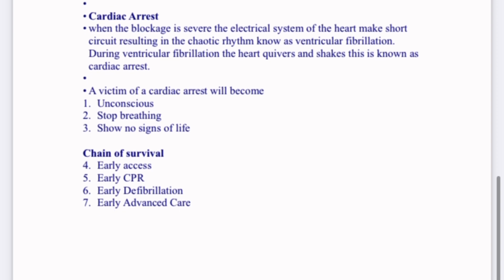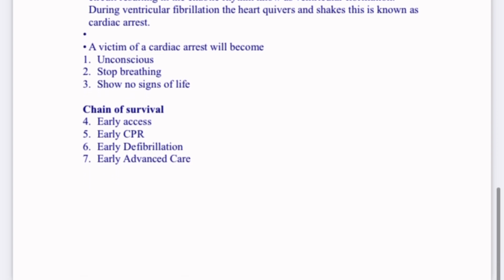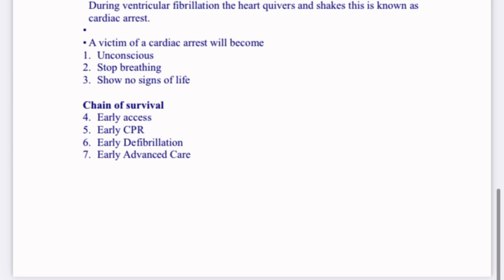Begin CPR as soon as possible. Call paramedics before beginning CPR. And when they get there, they can provide defibrillation. And when they get the patient to the hospital, they can do early advanced care.